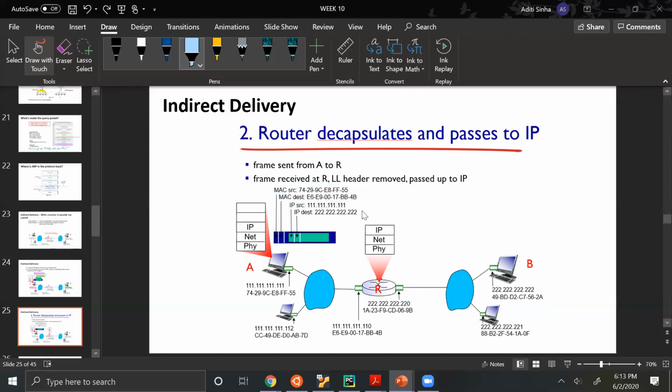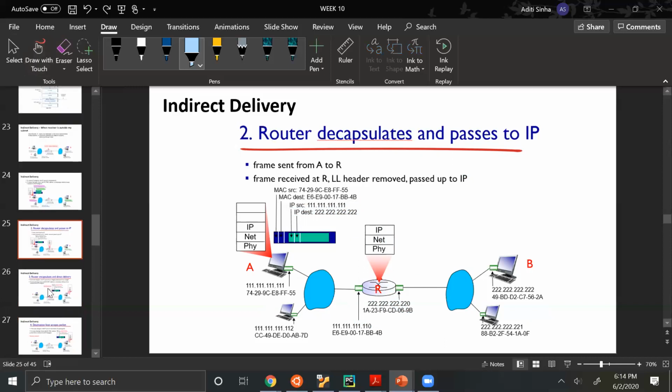So why is it decapsulating the IP layer header? Because the IP destination will decide whether I forward it to this interface or some other interface, etc. So this is IP forwarding that's happening here. By decapsulating and looking at the header, looking at the destination IP address, I'm deciding which output interface I should forward it to. So this is forwarding that's happening in the router now. So once it has decided that it will forward it to this particular link here, now it will change the source MAC address.